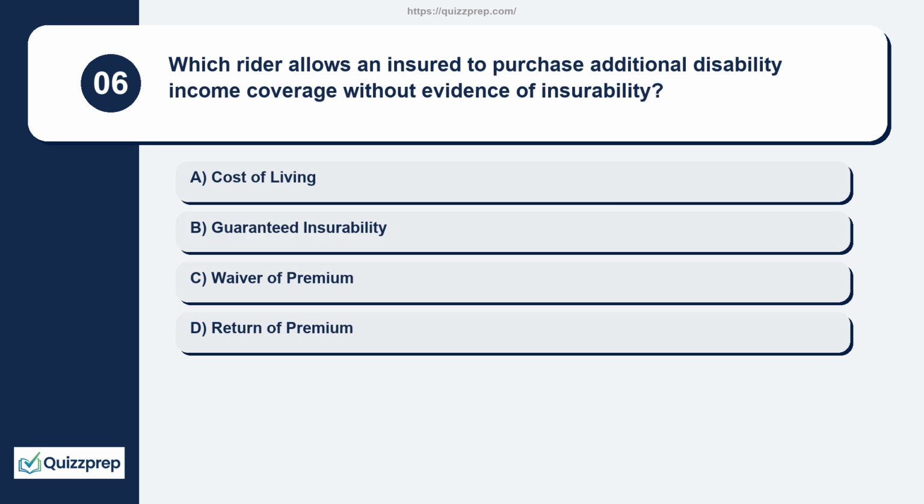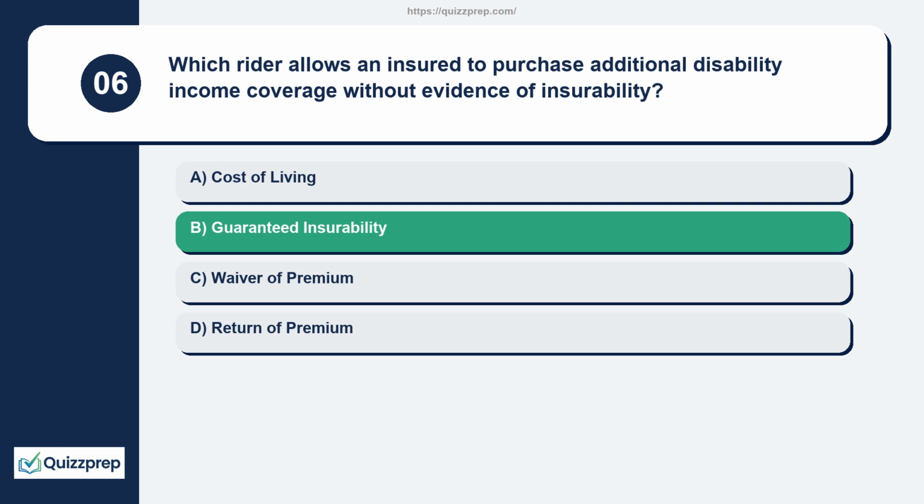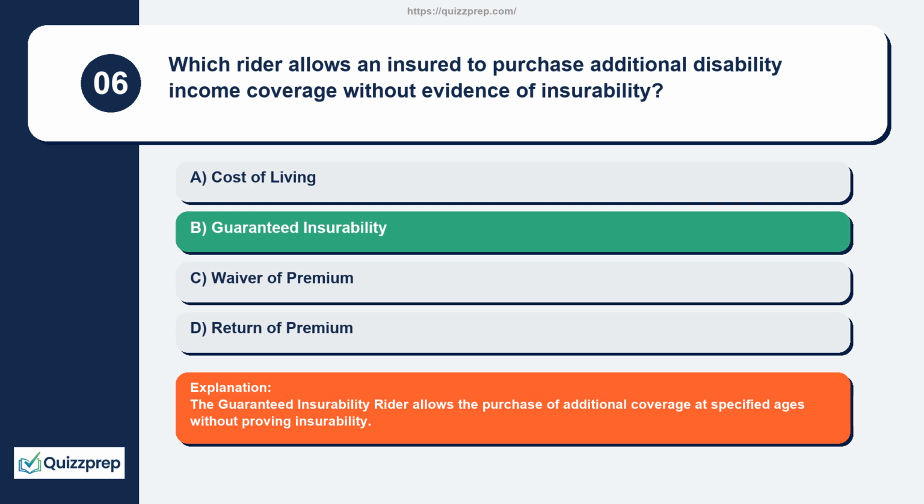Question 6. Which rider allows an insured to purchase additional disability income coverage without evidence of insurability? Cost of living, guaranteed insurability, waiver of premium, return of premium. The guaranteed insurability rider allows the purchase of additional coverage at specified ages without proving insurability.